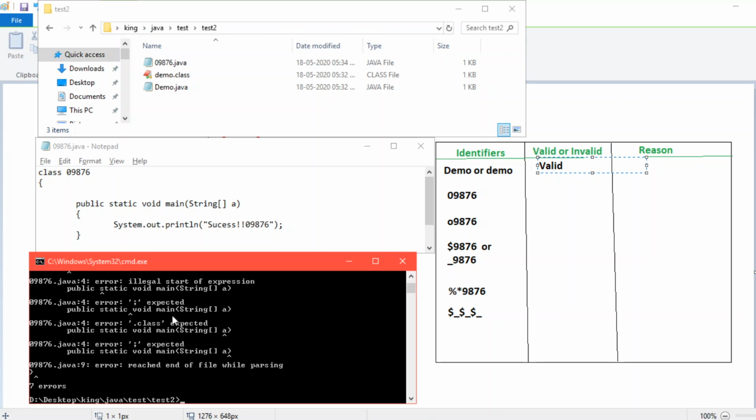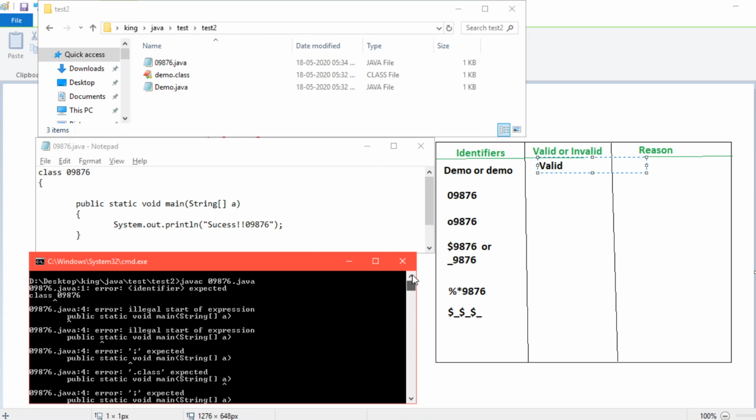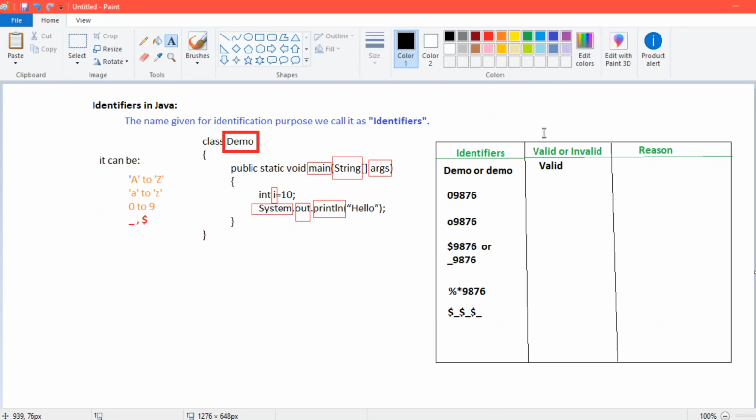It is giving me an error saying identifier expected. So here we cannot start with a numeric digit. We have already seen capital A to capital Z, small a to small z, and 0 to 9 is also fine. Then why is it not accepting 09876?